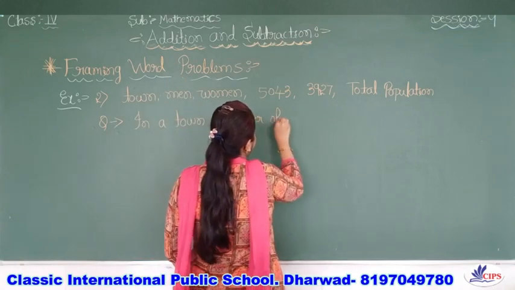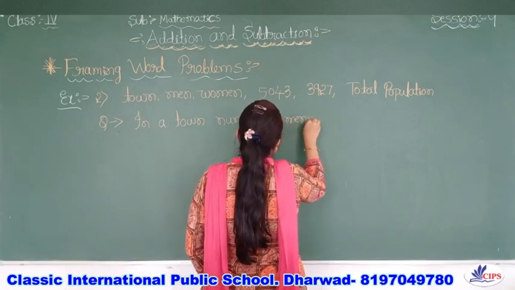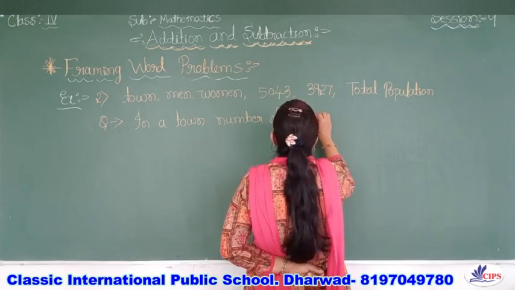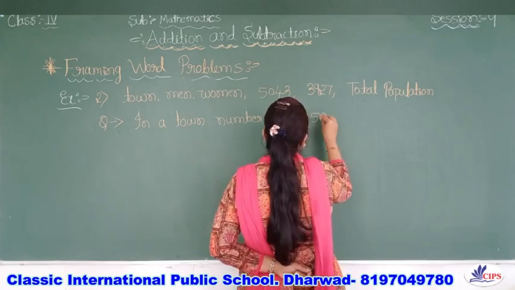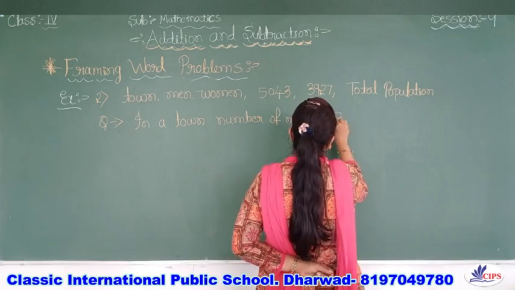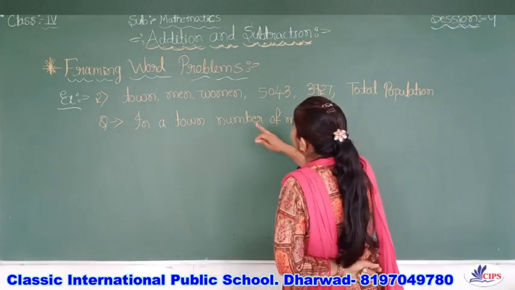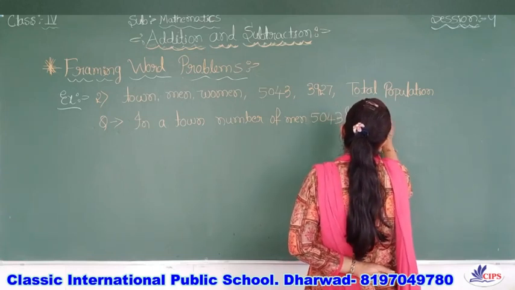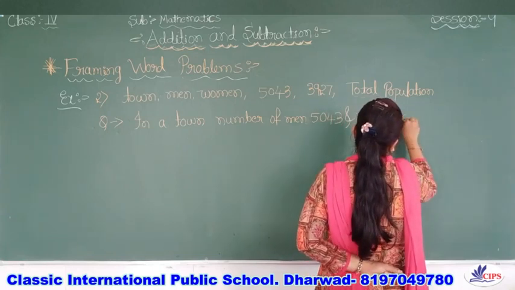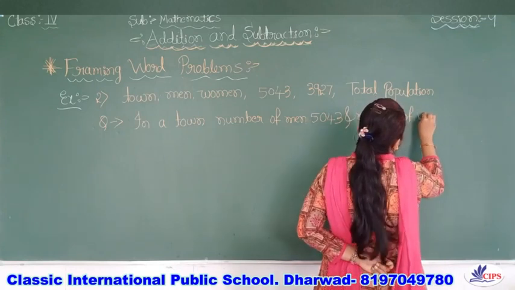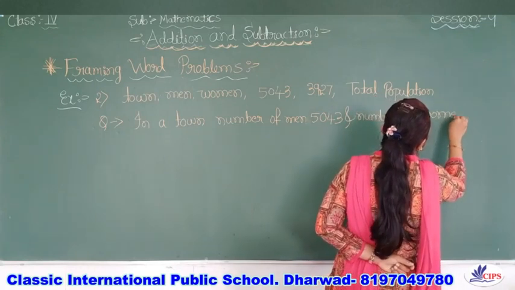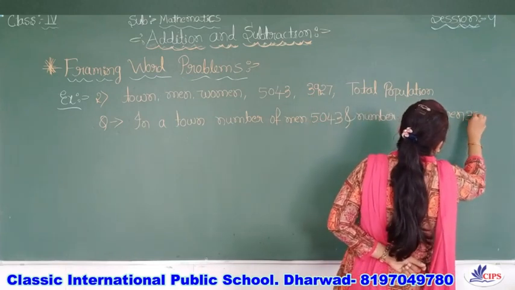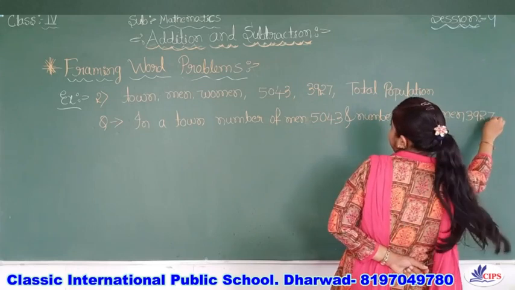men, number of men is equal to 5043, and number of women 3927.